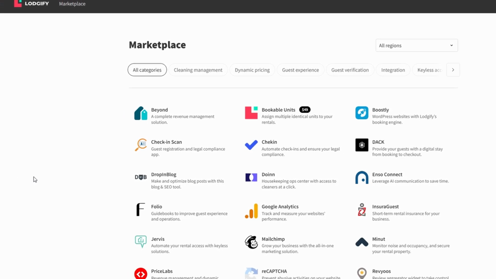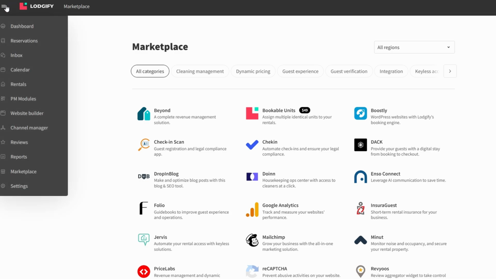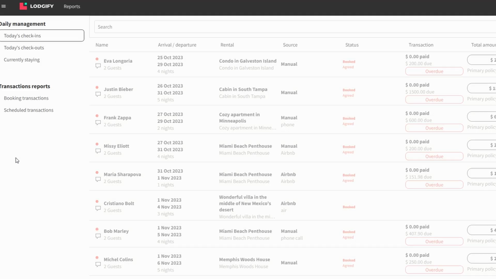The Reports section gives you insights into your rental business performance. You can access daily management reports and transaction summaries to track how your business is doing. This data can help you make informed decisions and optimize your business for better results.